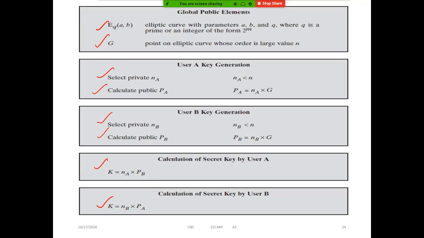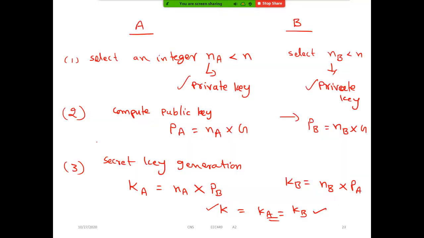Now here, see why we can say ECC is very difficult to crack. As I already mentioned, see here something like this. K is equal to n into P. So determining K given nP and P is very hard.